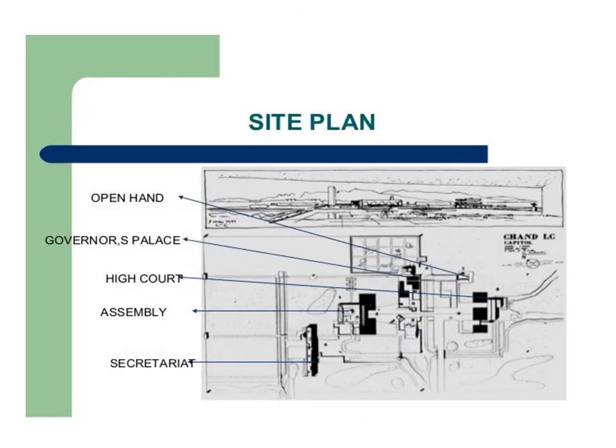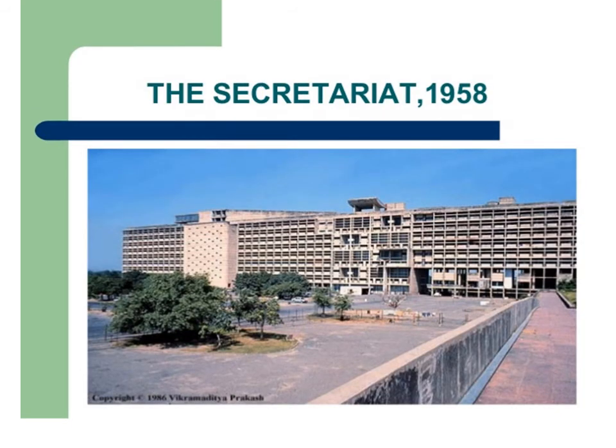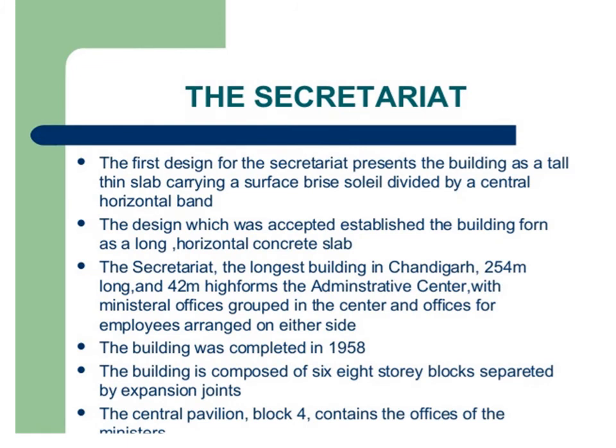This is a typical site plan showing the open hand, governor's palace, high court, assembly, and secretariat. All the units are planned accordingly. The next building he planned and designed was the secretariat in 1958. The first town planner is Le Corbusier.